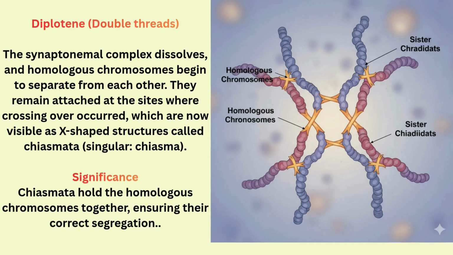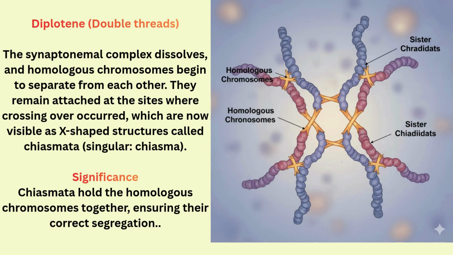The third step in prophase first is the diplotene, which is the double threads. Here the picture shows that the synaptonemal complex dissolves and homologous chromosomes begin to separate from each other. They remain attached at the sites where crossing over occurred, which are now visible as X-shaped structures called chiasmata, the singular being chiasma. It means the double thread-like structures arrange themselves in such a form that it looks like chromosomes.